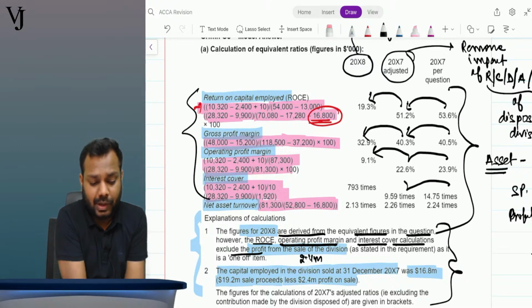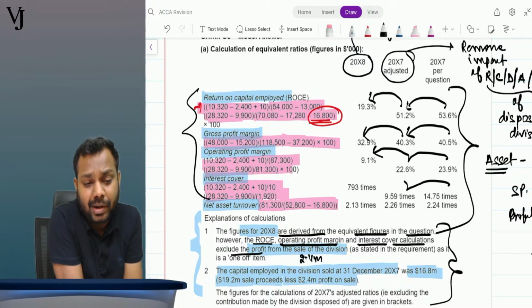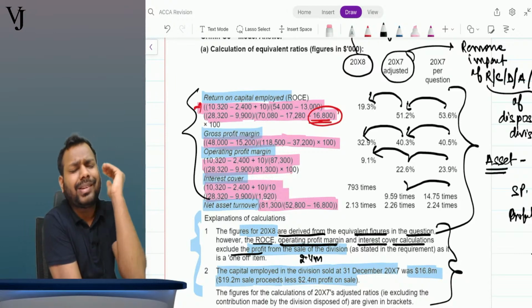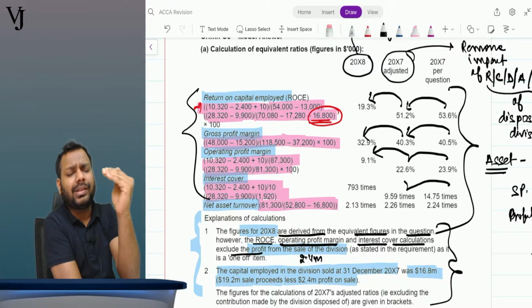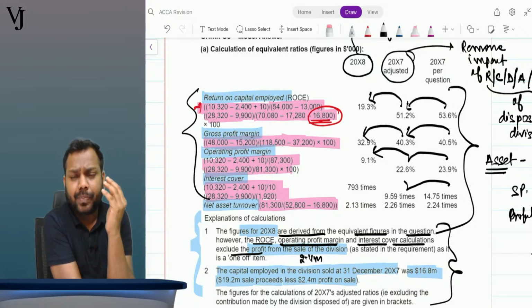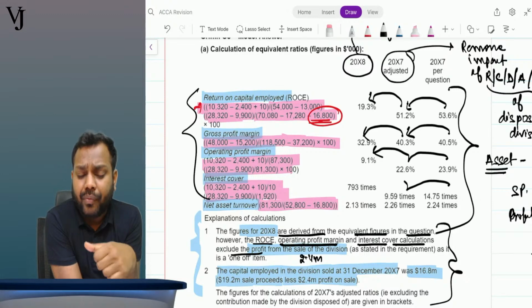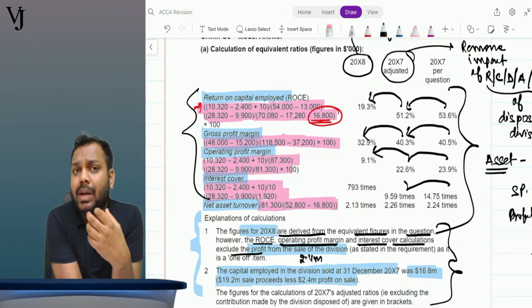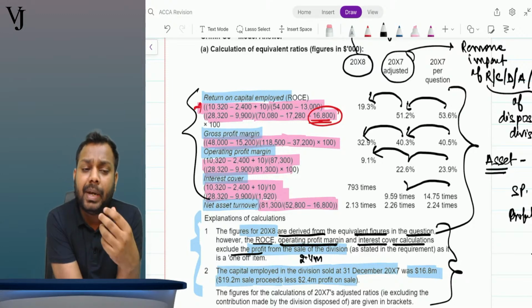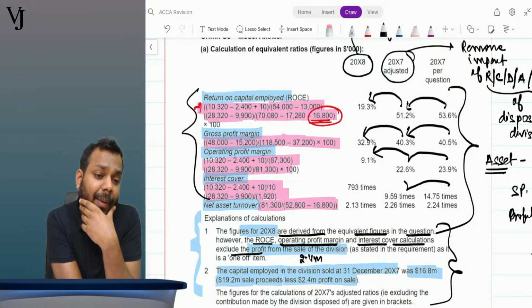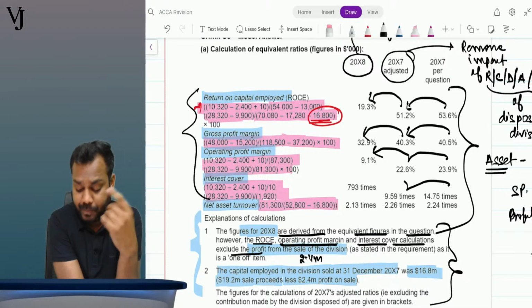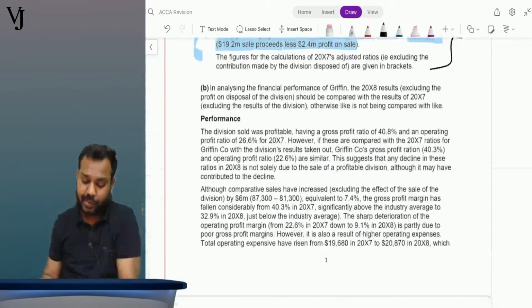Now see, what is the major transaction that has happened in the year? That we have disposed of the division. So the first thing that will hit our mind is that this decrease in the profitability might be due to disposal of the division.